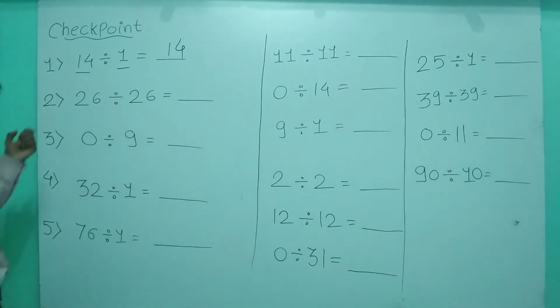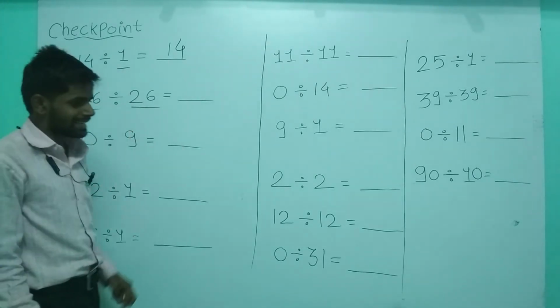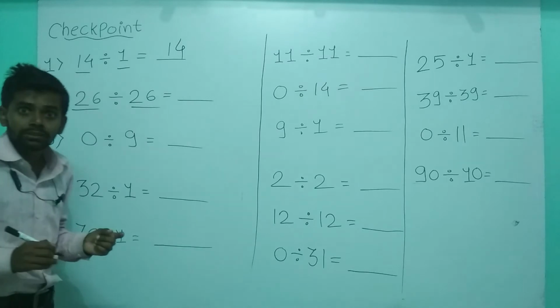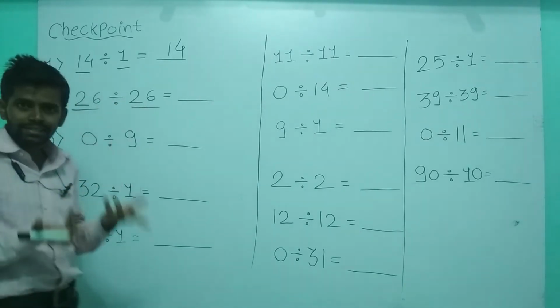Okay, so let's move to the second question. And the second question has 26, 26. In this case, both the dividend and the divisor are the same.